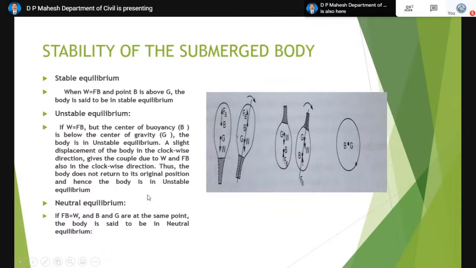Now what is neutral equilibrium? There is a case where both B and G are at the same point, so Fb and W are equal and opposite. So depending on the position of the center of buoyancy and the center of gravity of the body, we can say whether the body is in stable, unstable, or even neutral equilibrium.